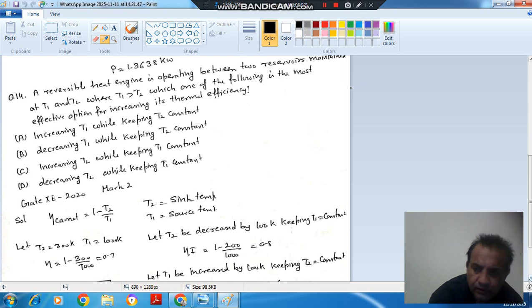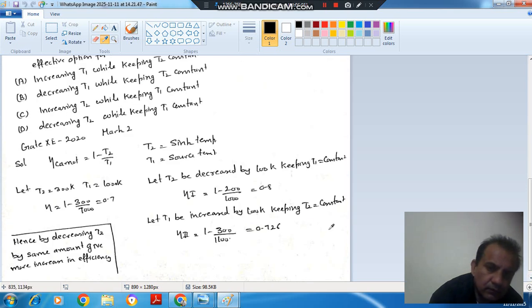Another way of increasing efficiency is to increase T1. Suppose T1 is now increased by 100 Kelvin, and we keep T2 the same, that is 300 Kelvin. So now the efficiency is 0.73. Now we can see that the increase in efficiency is more when decreasing T2. So by decreasing T2 while keeping T1 constant, we can increase the efficiency more, or it is the most effective way of increasing the efficiency.